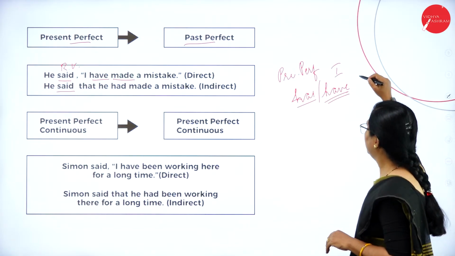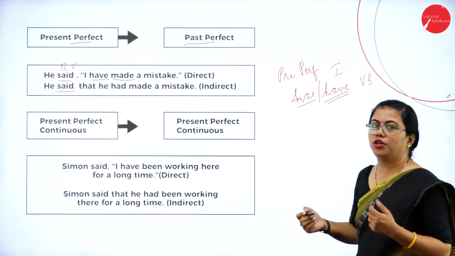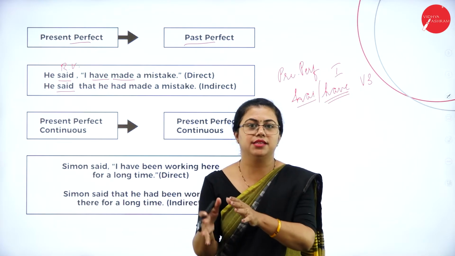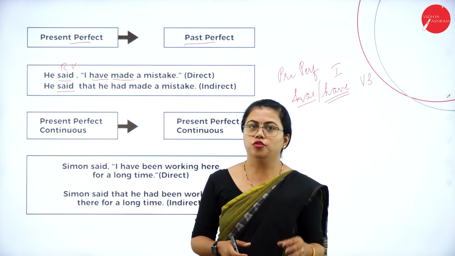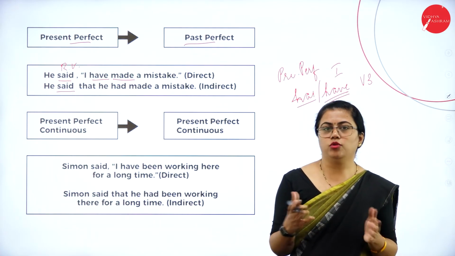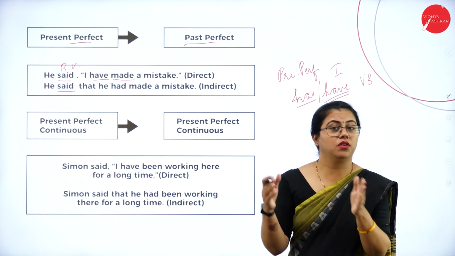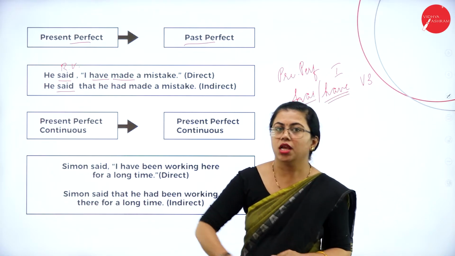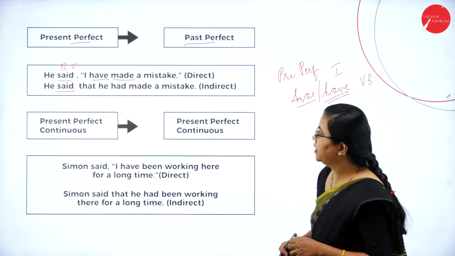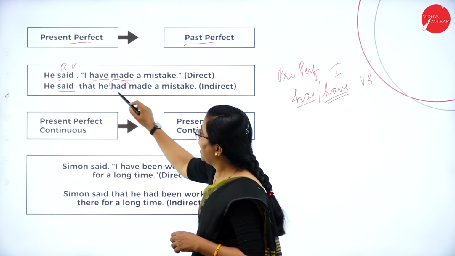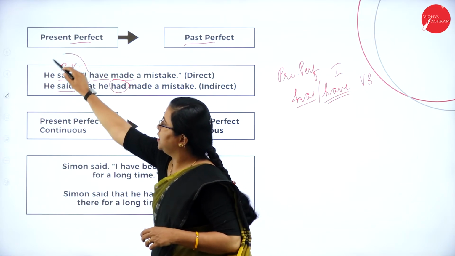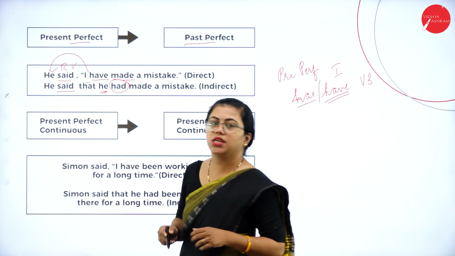Fine. Then the V3 form of the verb. What is the V3 form of the verb? Write, wrote, written. So that written is the third form of the verb. For a few verbs, V2 and V3 are the same, but for irregular verbs, V2 and V3 are different. Fine. So here, let us understand. Have made shows that it is present perfect tense. So here it will change to had made. Have is changed to had. This I refers to he, so here I have used he.